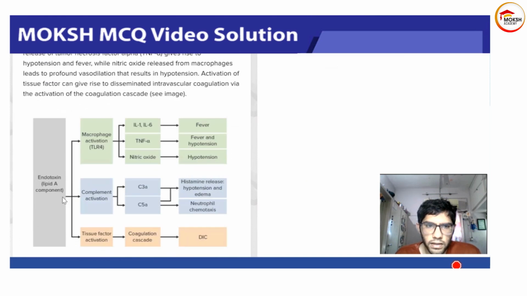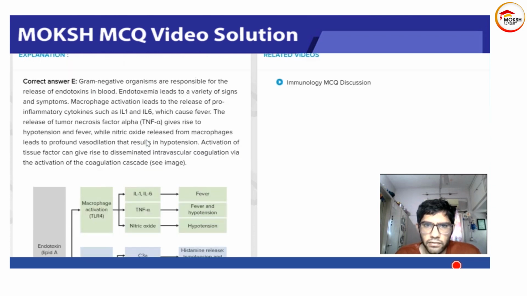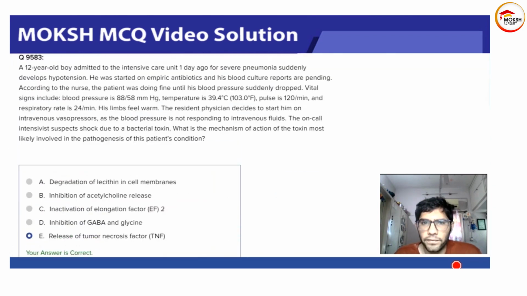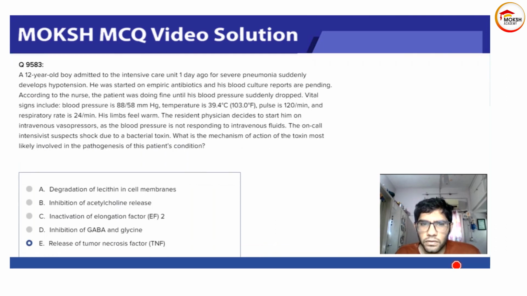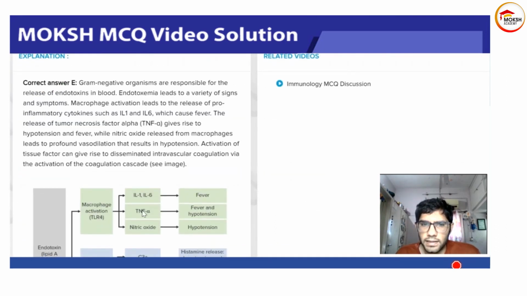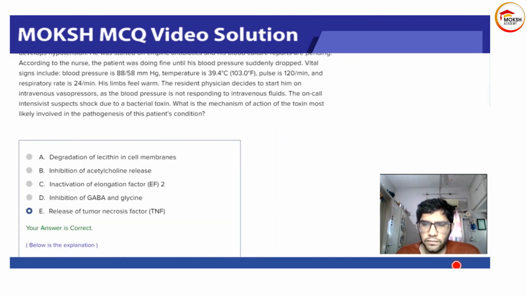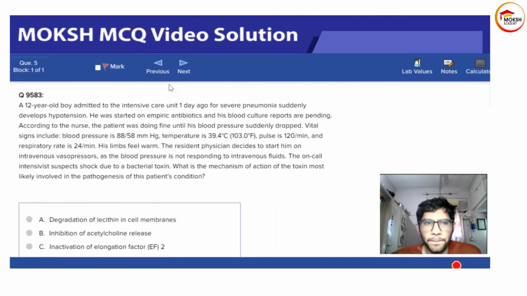Here they have shown how macrophage activation will occur, what will be released, and how it will cause fever and hypotension. TNF alpha is released. So TNF alpha is the reason why we get shock. You can also remember IL-1, IL-6 and TNF alpha. These three are the most important. Nitric oxide is also responsible, but to a lesser extent. IL-1, IL-6 and TNF alpha are the major contributors for shock.